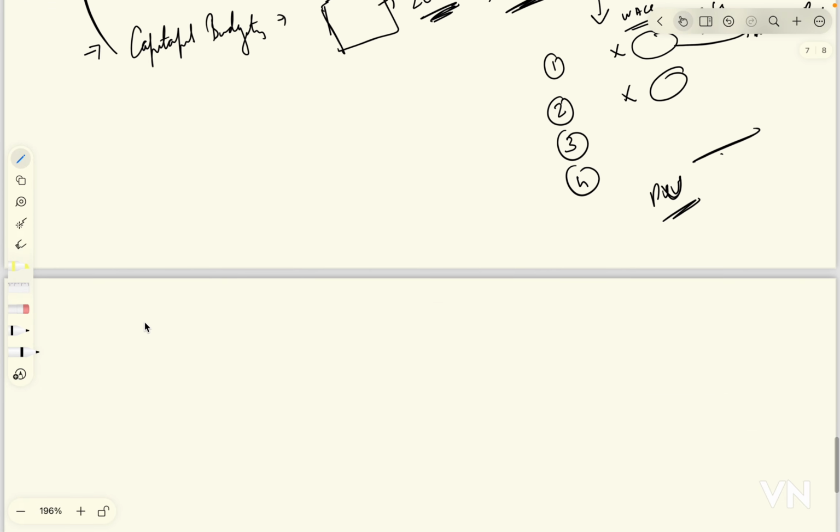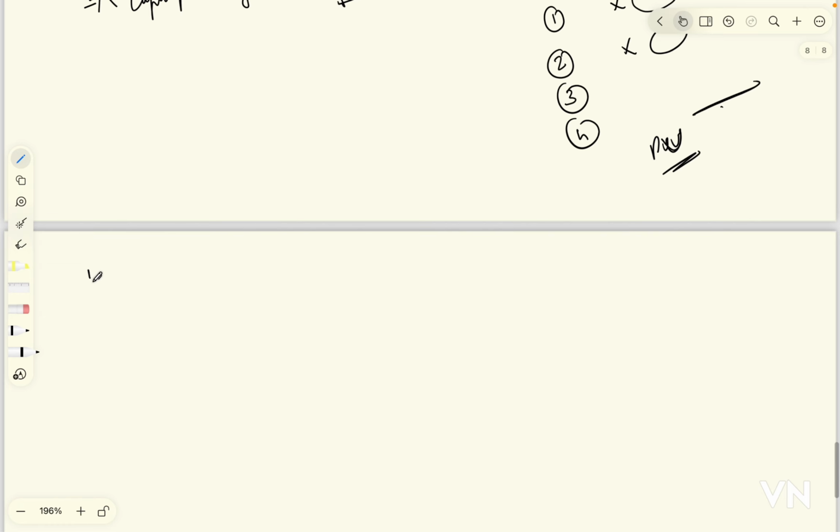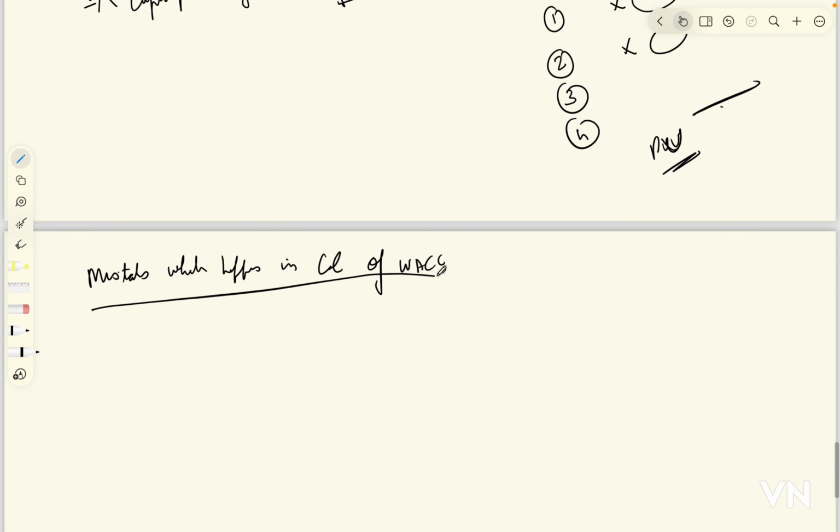Now let's get to the common mistakes which happen in the calculation of WACC. Before we go ahead, let's write down the formula first.